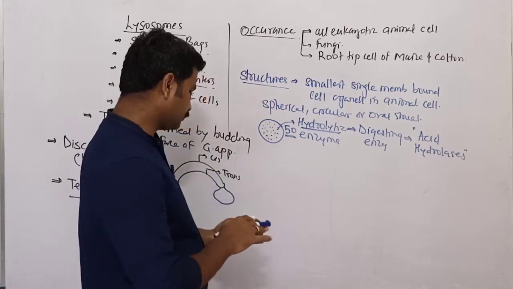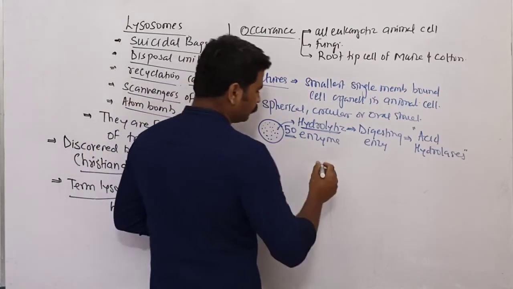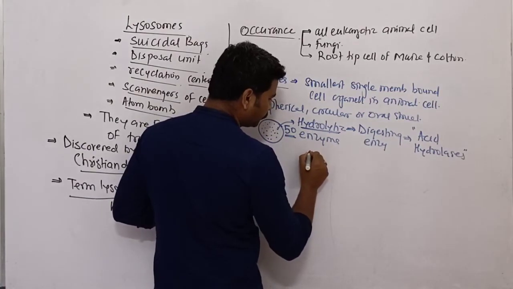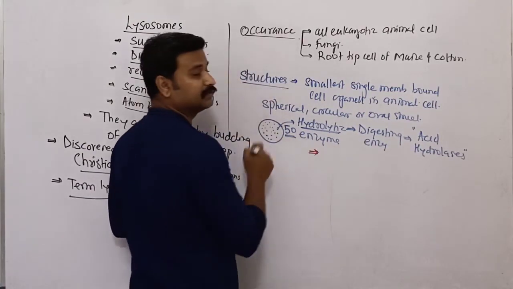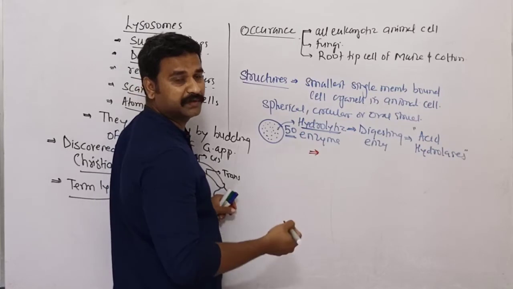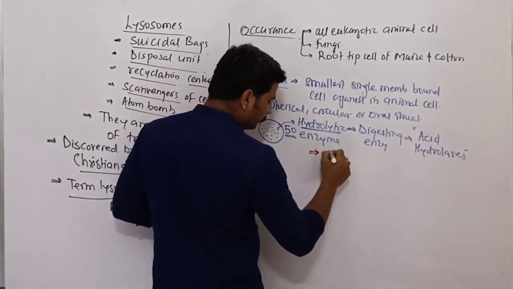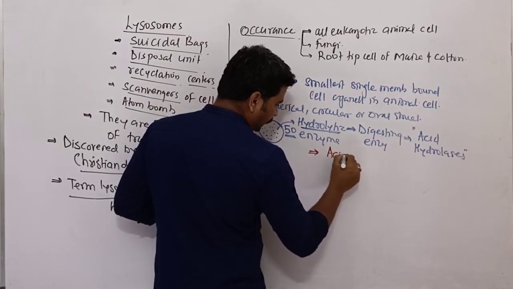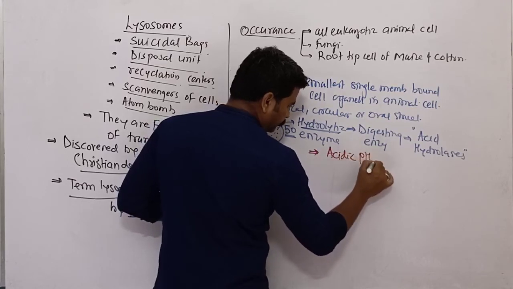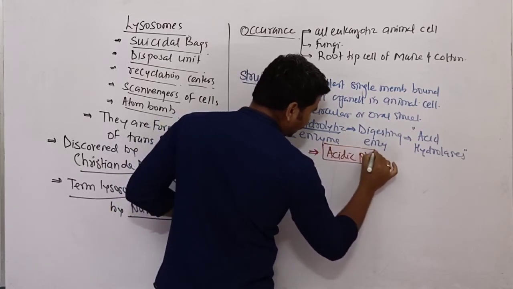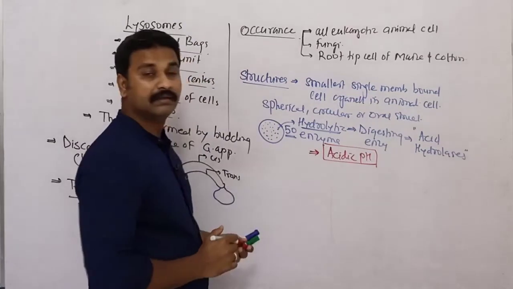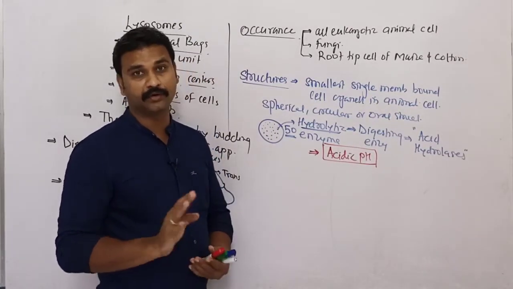Do remember this MCQ, this is very important. It has been asked many times before: at which pH do lysosomal enzymes work? They act on acidic pH. This is the most important MCQ which comes on lysosomes.